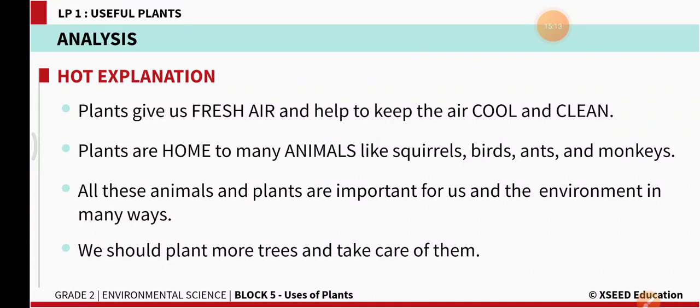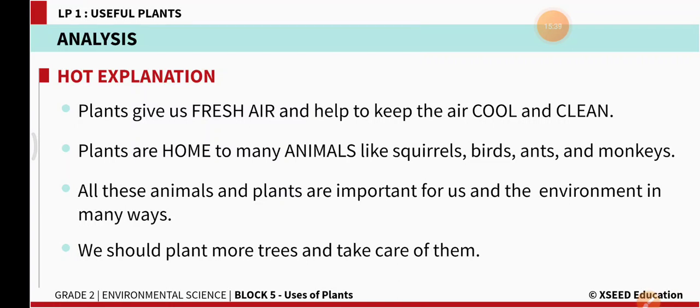Plants are home to many animals like squirrels, birds, ants and monkeys. We already learned about the birds. We know that many birds have their nests in the trees. We see small animals like squirrels jumping around. We see ants going on the trunks of trees. We see the monkeys jumping on the branches of the trees.